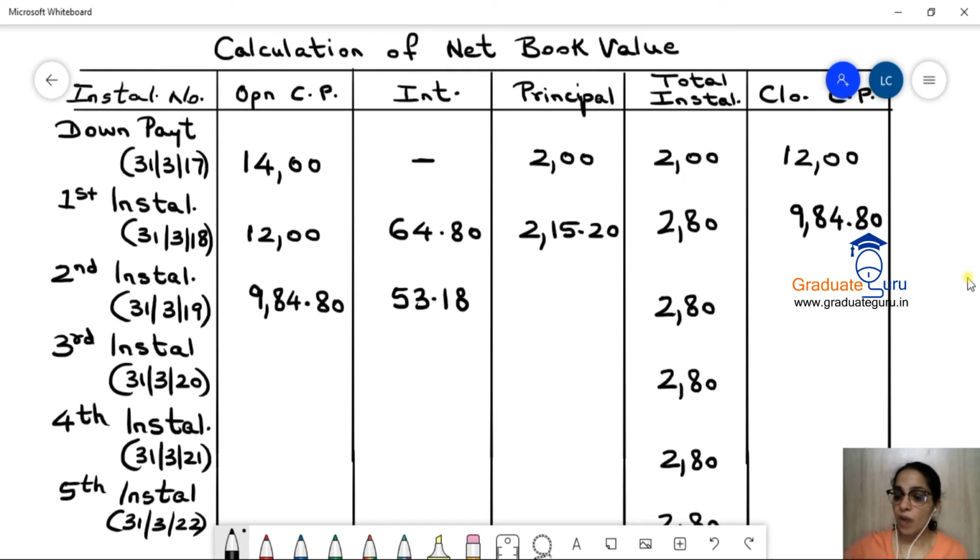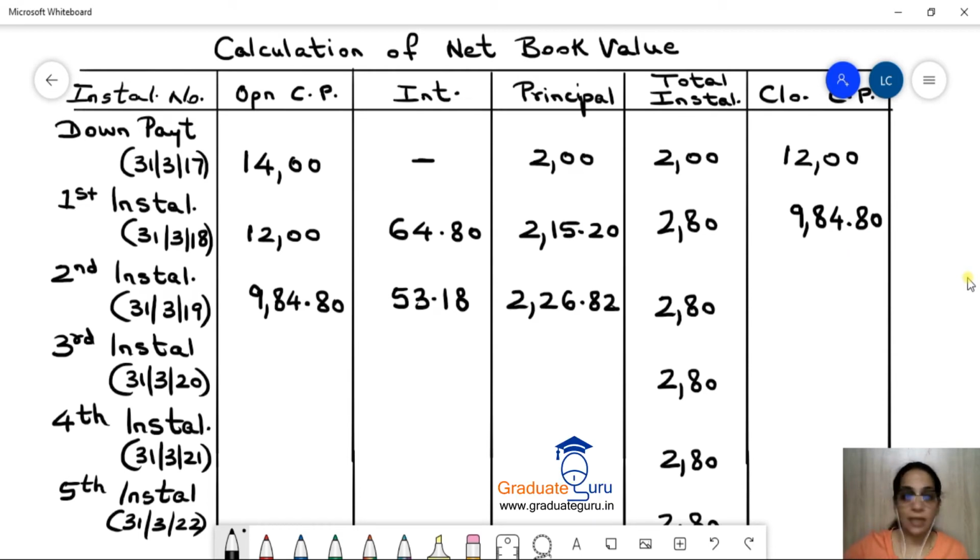Again, let us subtract 280 minus 53.18. We will get 226.82. And this is the principal which we have paid or received in the second installment. Again, that minus 984.80 will give us the closing cash price, 757.98. That is our closing cash price. I'll bring it down over here.